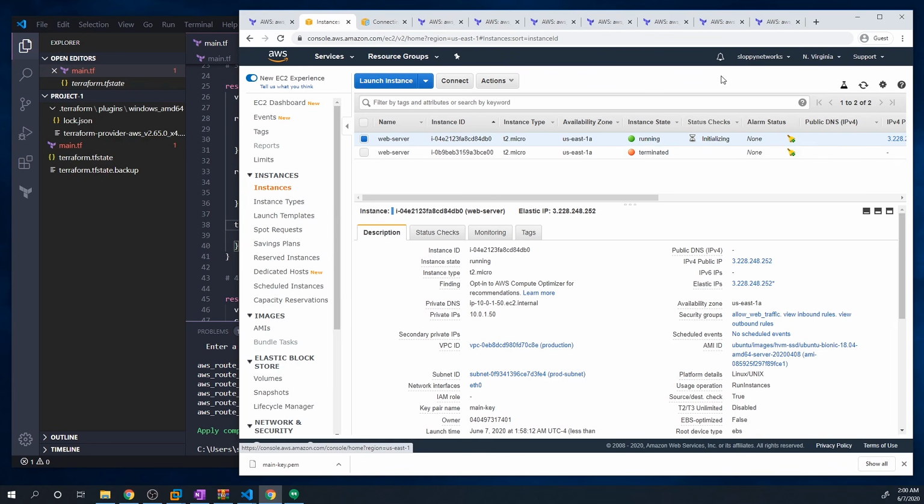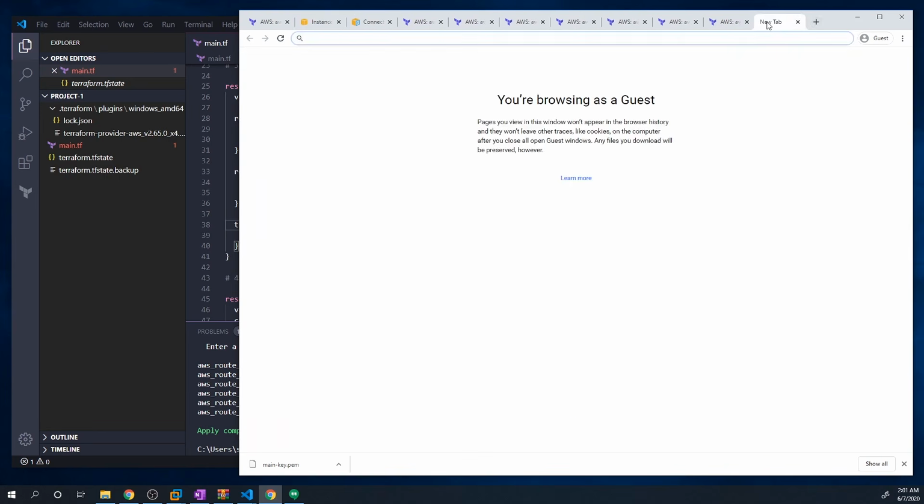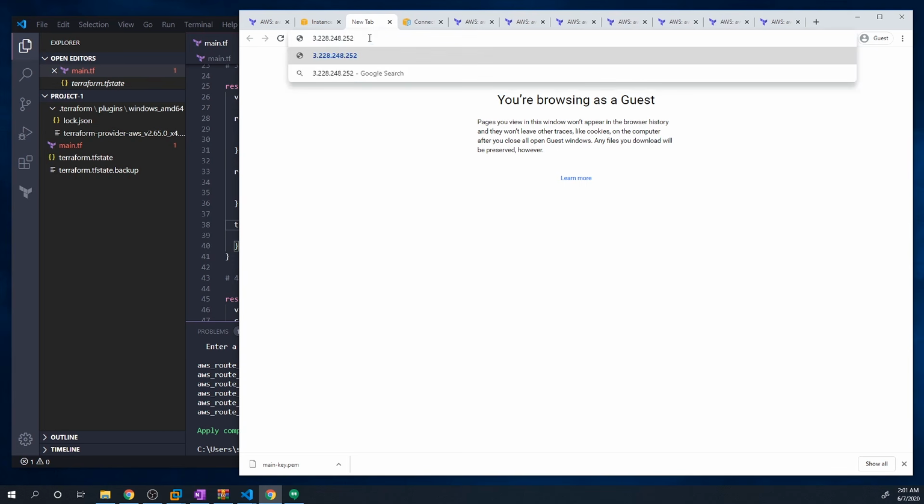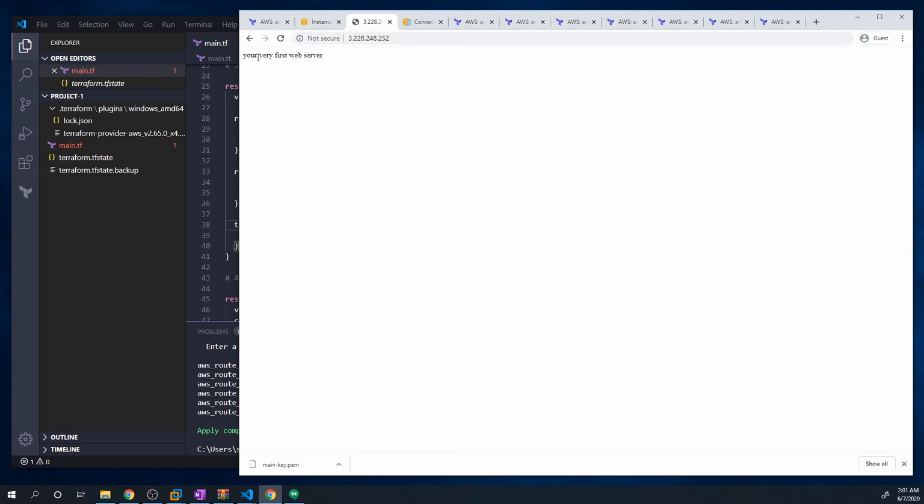And once it's initialized, let's just navigate to this IP address and see what happens. So I think it's probably at this point already running. So let's just go to that, and then we'll just go to the IP address. So copy the IP address in your web browser, go to that, and you can see your very first web browser. So this just confirms that we installed Apache on our server, and we copied that text to the index.html file to get served to all the users. And so that just confirms that everything is working okay.